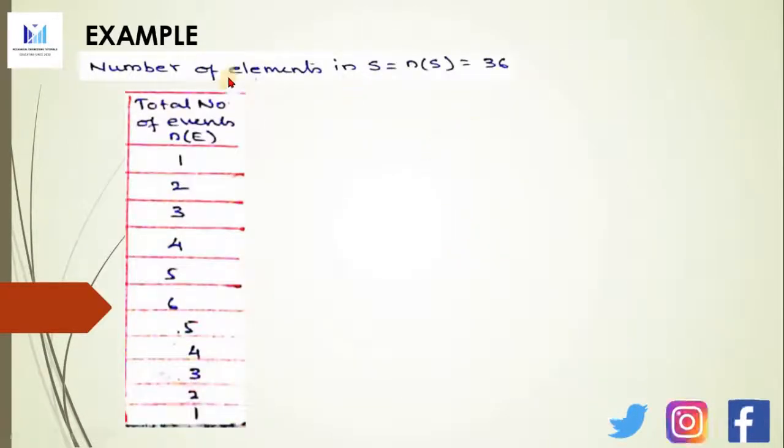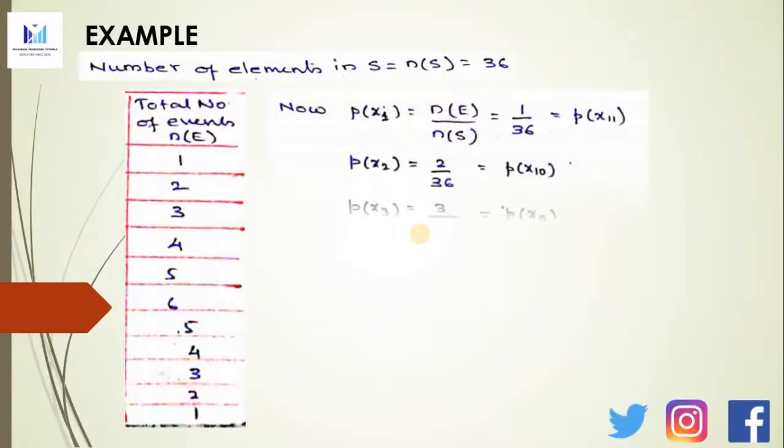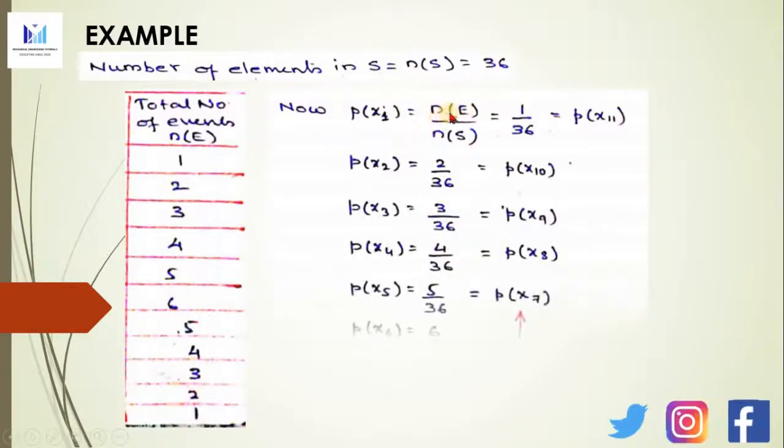Okay, so now here we have counted the number of events to obtain these sums. Now here I have this NS as 36 and these are the events, that is 1, 2, 3, 4, 5, 6, 5, 4, 3, 2, 1. So now I have to calculate the P of x1, P of x2, P of x3, P of x4, and so on up to P of x11. So here P of x1 will be NE upon NS. So what is NE? This is the NE. So here it is 1 and NS is 36. So 1 by 36 will be P of x1.